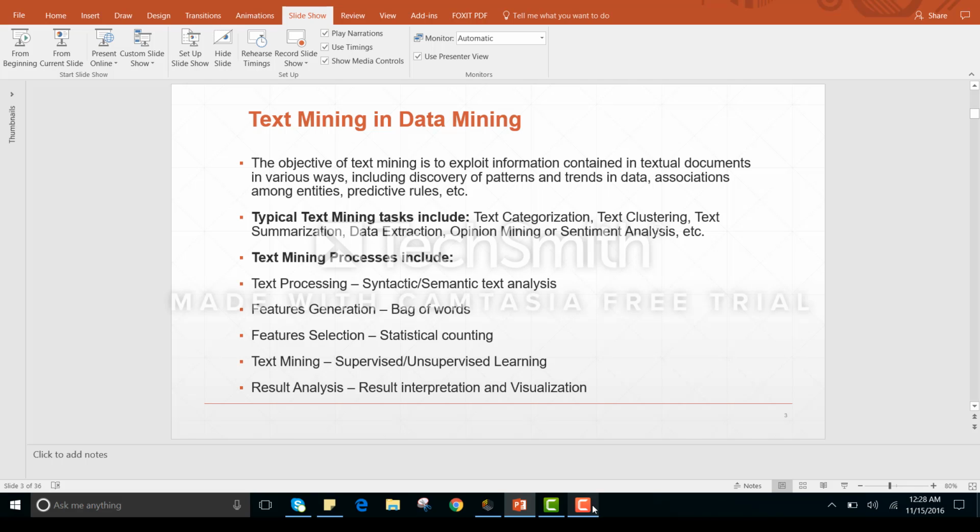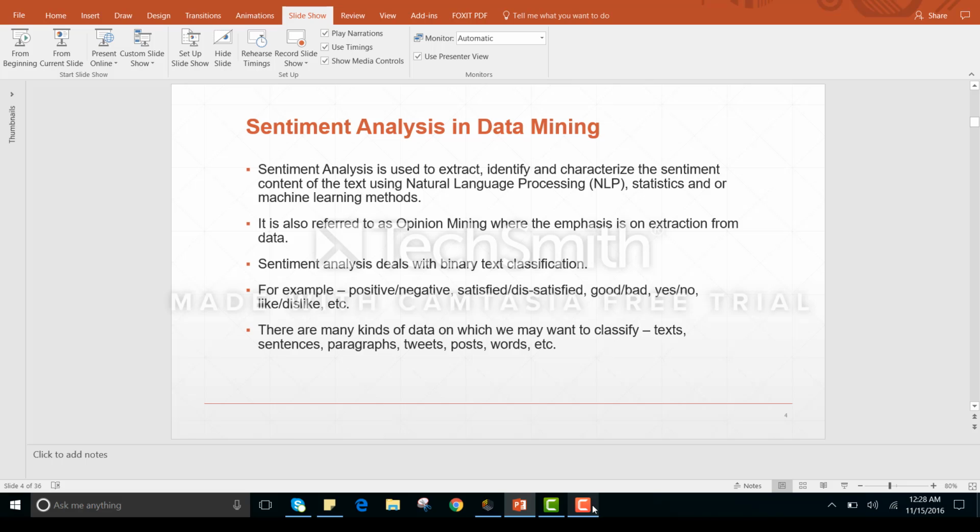First we will cover text mining, as our project is Amazon Fine Food Review. We are going to interpret the sentiments, that is, sentiment analysis, and we will process it through text mining. We will go through some concepts: text processing, feature generation, feature selection, text mining and result analysis.